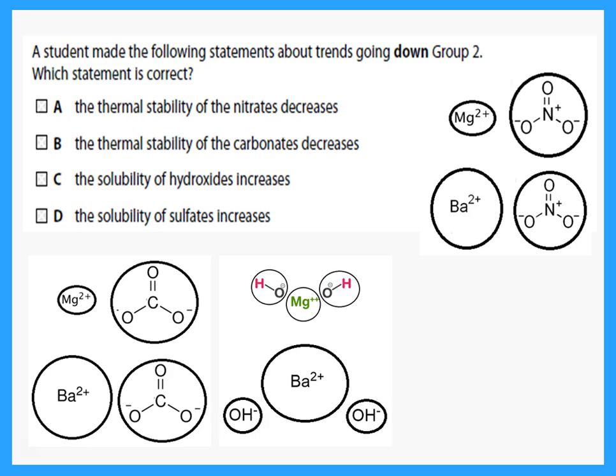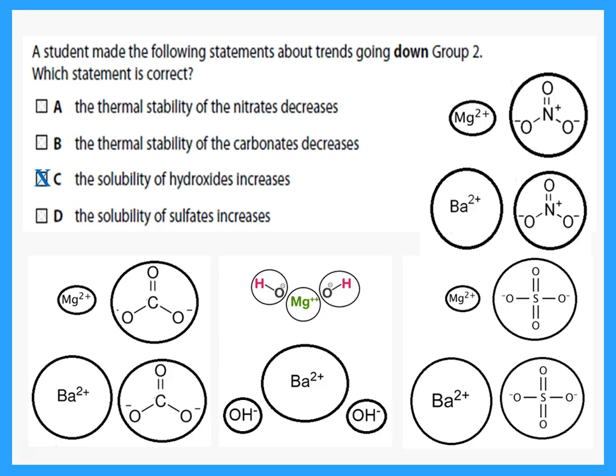Now, if we're talking about the hydroxide, it is a small atomic group. Now, small with small will be very difficult to break down. So, magnesium is a small atom at the top of the group. With the hydroxide, it is very strongly attached. It is less likely to dissolve. It is less likely to break down by heat. While going down the group, the barium is a large atom, so large with small will easily break down, will easily dissolve. So when we're talking about hydroxides, the solubility of the hydroxides going down the group does increase.